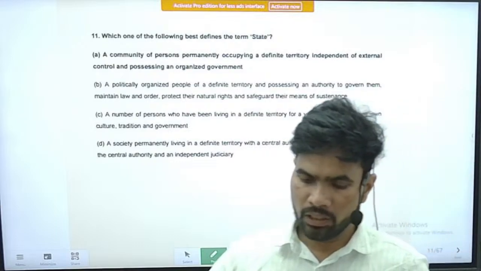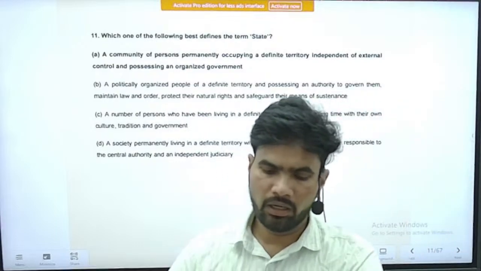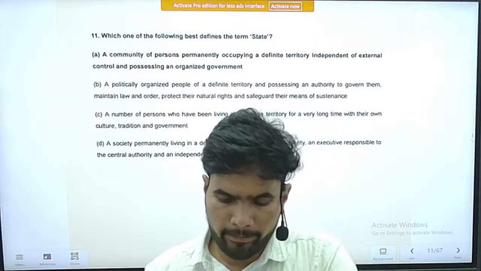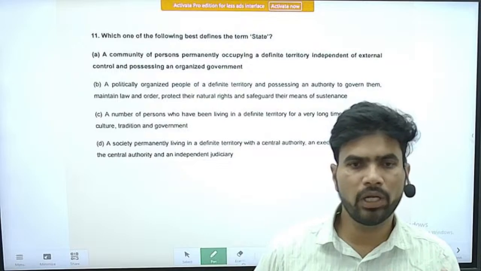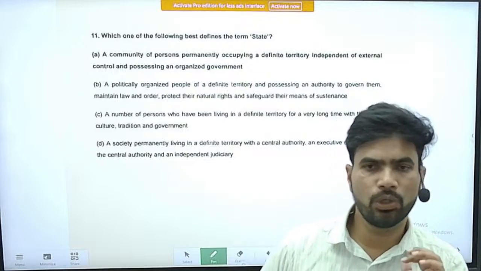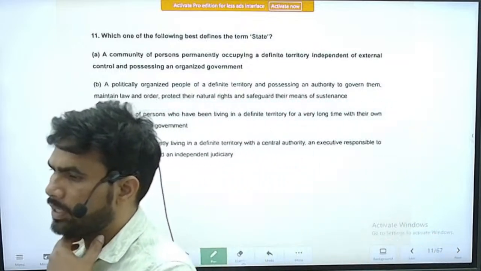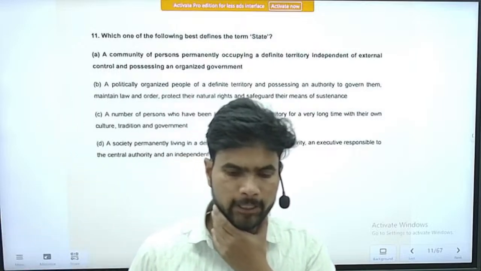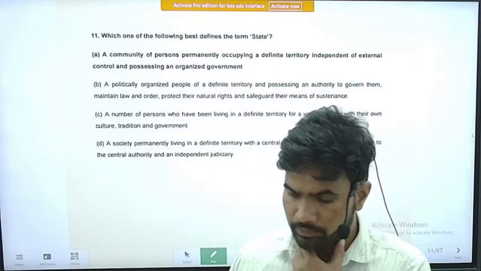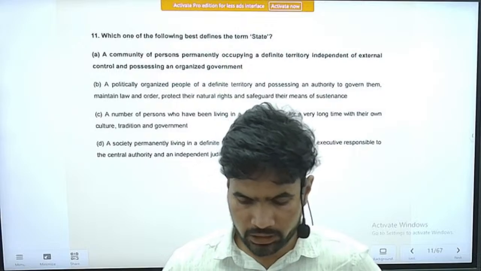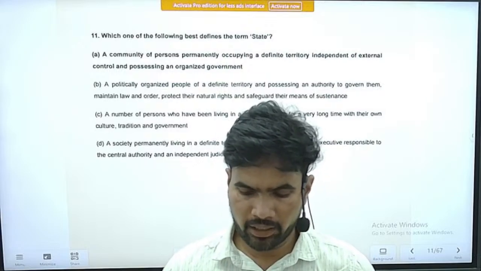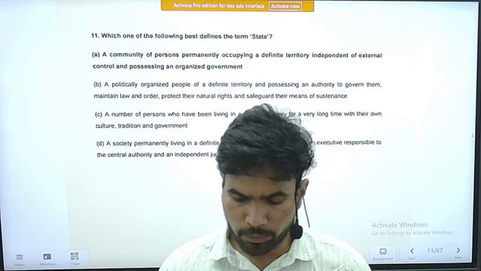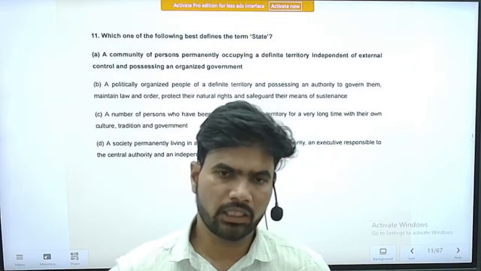Next question, question number 11. Which one of the following best defines the term state? So remember, this is also a purely conceptual question. You should know about the conceptual aspects of polity and governance. Option A, a community of persons permanently occupying a definite territory, independent of external control, and possessing an organized government.